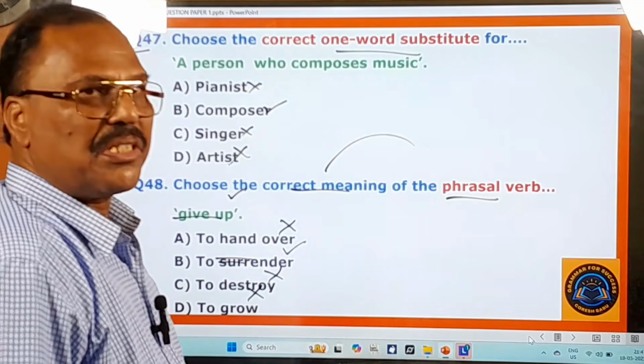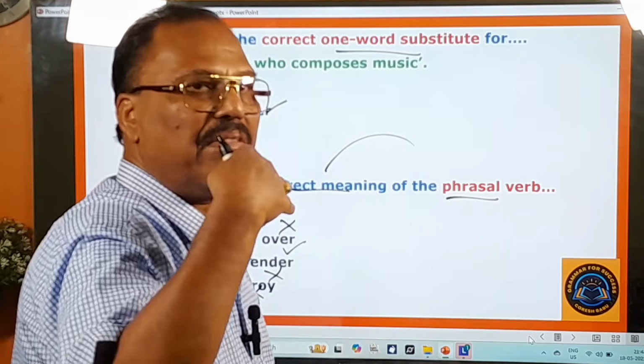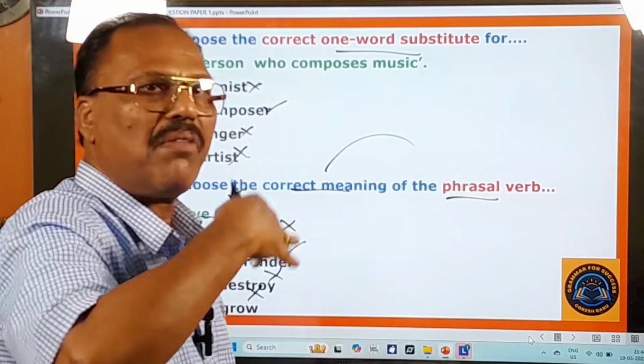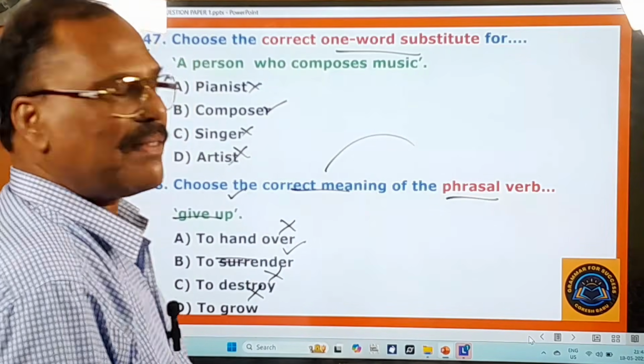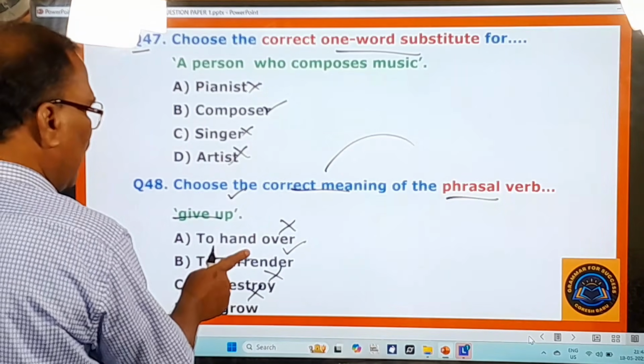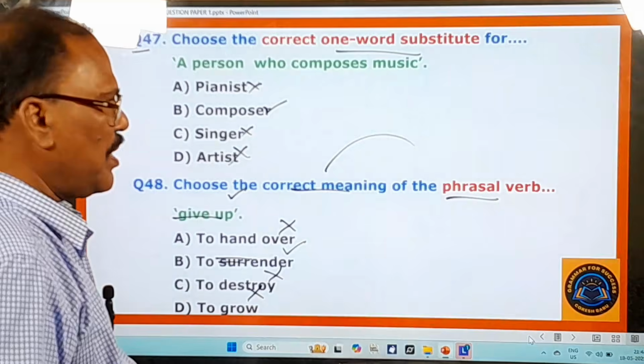The Maoists have given up their weapons. They have given up their weapons means they have surrendered their weapons to the police. So here give up means surrender, right? And now you move on to other questions.